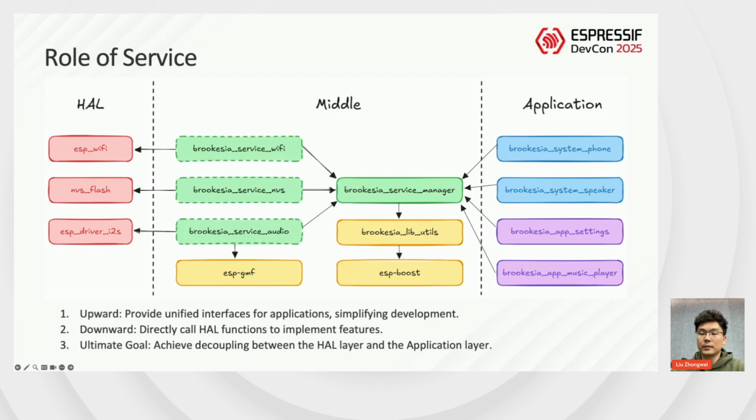These functional services, in turn, directly call the required HAL or middleware components to implement specific features. The key benefit is when developing applications, we no longer need to depend directly on the HAL layer. Therefore, we can summarize the role of service in 3 points. First, upward: provide unified interfaces for applications, simplifying development. Second, downward: directly call HAL functions to implement features. Third, ultimate goal: achieve decoupling between the HAL layer and the application layer.